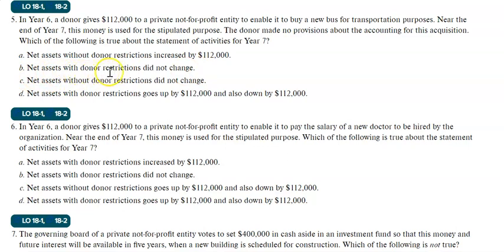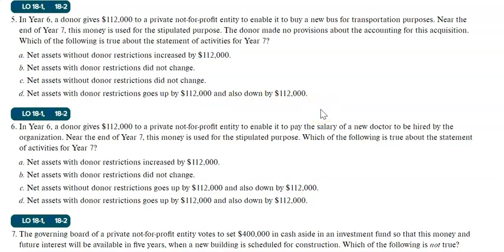Net assets with donor restrictions did not change. Of course, it changed, it reduced. Net assets without donor restrictions did not change. It is also not true because it actually increased the net assets without donor restrictions. Net assets with donor restrictions goes up by 112 and also goes down by 112.